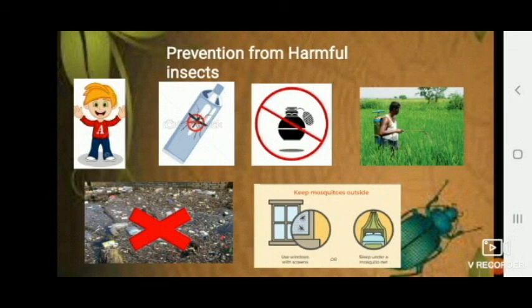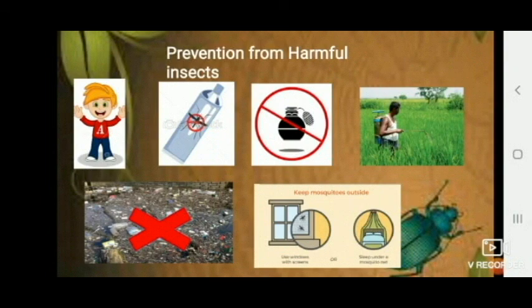Also, we should make sure that our houses are protected well with proper screens and mosquito mesh, and also adopt the usage of mosquito nets while sleeping at night. And also we should make sure that our house is clean and there is no standing water around our house in order to protect our house and ourselves from insects.